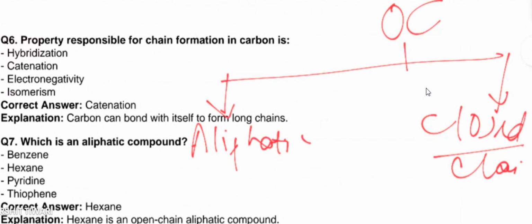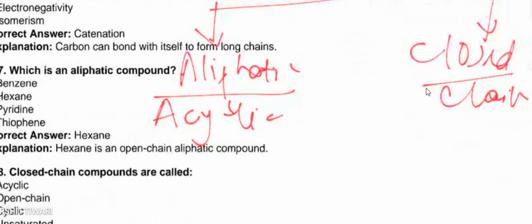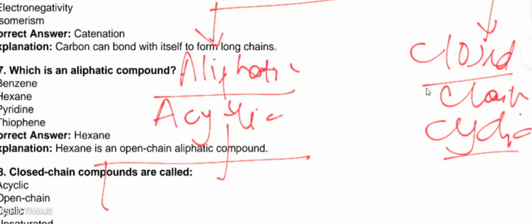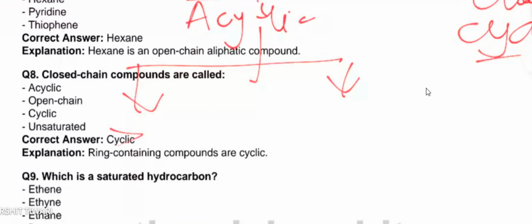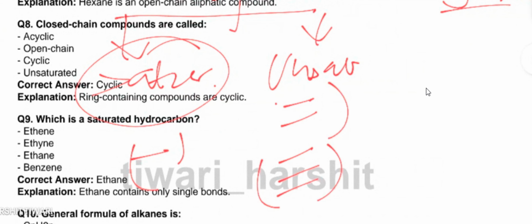Aliphatic, you call it acyclic also, and closed chain is cyclic. Aliphatic is further divided into two parts: one is saturated and another is unsaturated. Saturated generally contains single bonds or sigma bonds. Unsaturated contains double bonds and triple bonds in its structure.